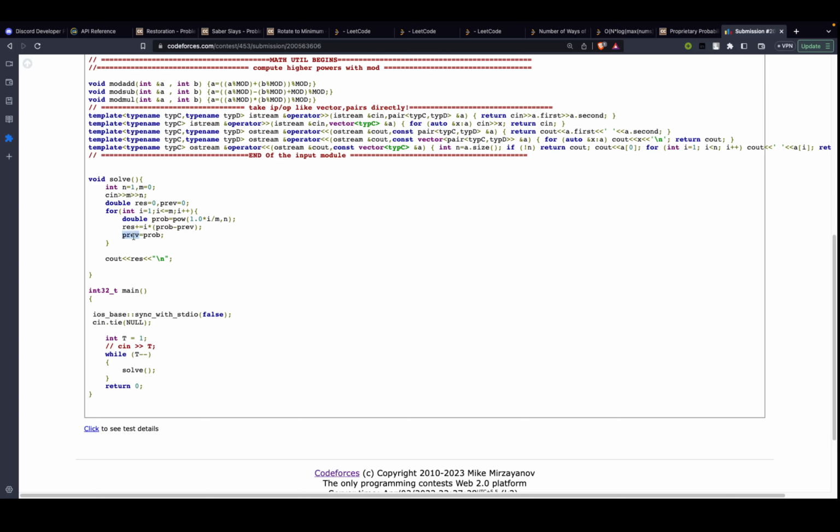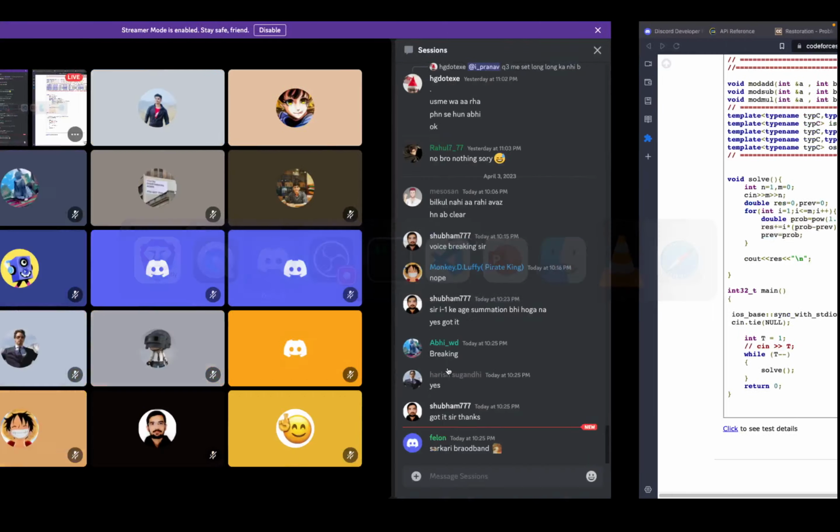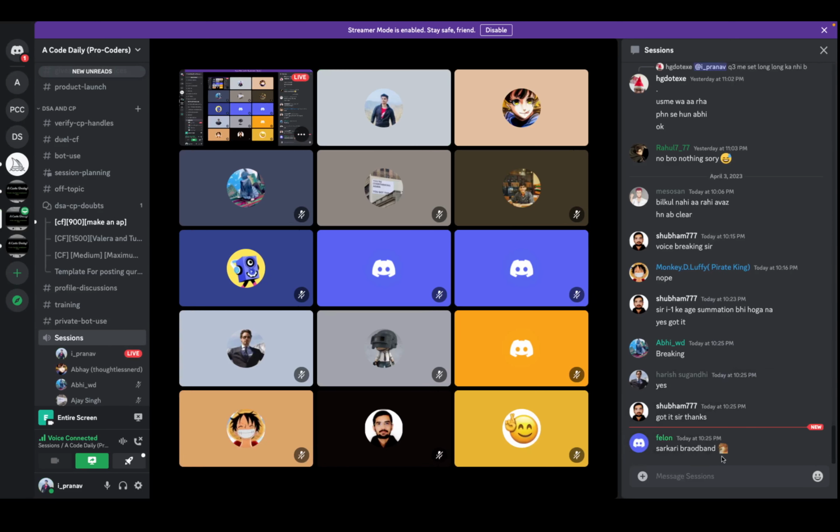Then we set the previous probability to the current probability and keep iterating, and then simply print the result. So in these kinds of problems, the code is most of the time fairly small. It just requires intuition to come up with the mathematical formula that is required. Any doubts so far?